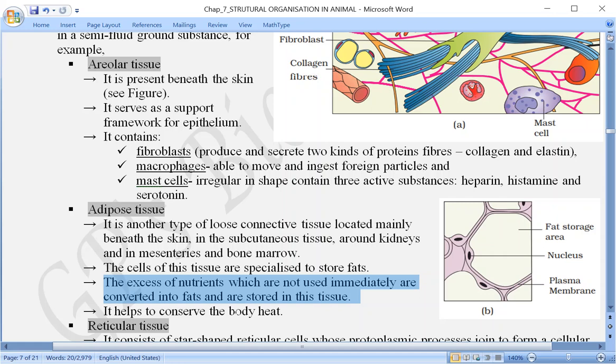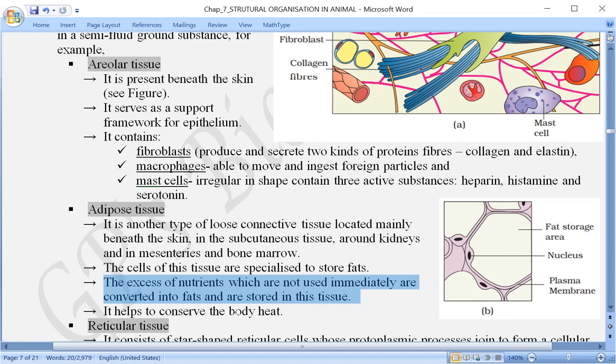It functions as an insulation. You understand what is insulation? It protects us from extreme heat and cold because it acts as an insulation, so our body heat is not lost during winter, and during the summer whatever atmospheric heat is present cannot enter into our deeper parts.